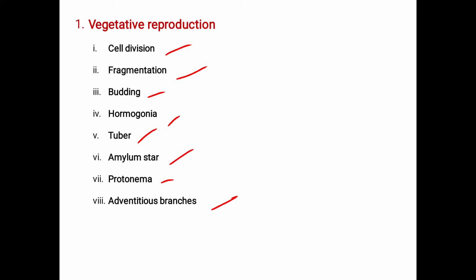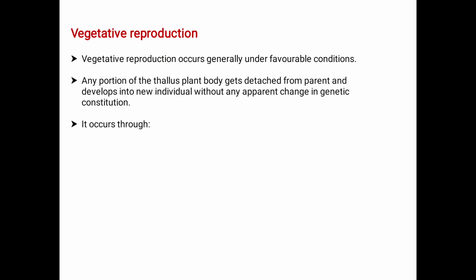First of all, basically we have three types of reproduction in algae. The first one is the vegetative, the second is asexual, the third is the sexual. Today we are going to deal with the vegetative reproduction. Under the vegetative reproduction, how many types do we have? We have 8 types: cell division, fragmentation, budding, Hormogonia, tuber, amylum star, protonema and the adventitious branches. We will see in detail.